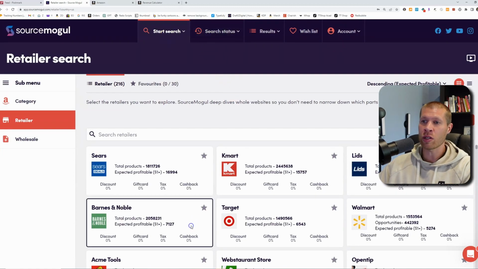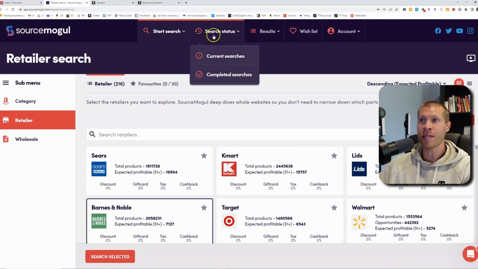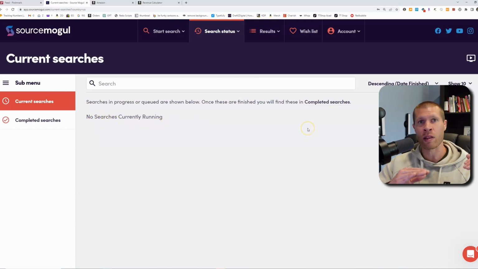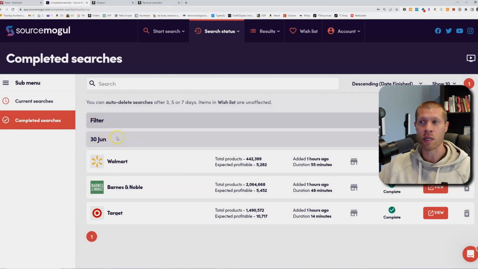So now once you actually click these and then you click search selected and you run them, it's very easy. You just click the buttons. You'll notice that in your search status, they'll show up in current searches, which I've already searched through all these, so they're not here. But once they're done searching, you'll see the little progress bar as they're comparing the products on, for example, Target's website to Amazon's catalog of products and finding the same products and differences in prices. So you can just go in seconds and see, okay, do I like this product? Do I want to buy this? Or is this product good or is this product not? Once they're done, you'll see them in completed searches, which is where you'll see the 3 that I just mentioned.